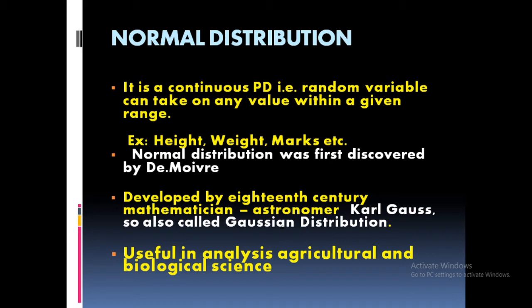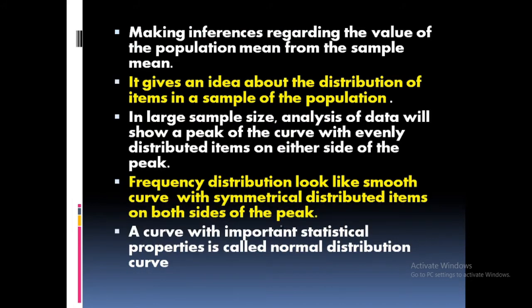It is useful in the analysis of agriculture and biological data, and it plays an important role in making inferences regarding the value of the population. Okay, we can derive the value of population mean from the sample mean. That's its important significance. It gives an idea about the distribution of items in a sample of the population. So it gives a clear-cut idea regarding the distribution of items in a sample of the population. So in a large sample size, analysis of data usually shows a peak of the curve. So this is a very commonly used probability distribution.